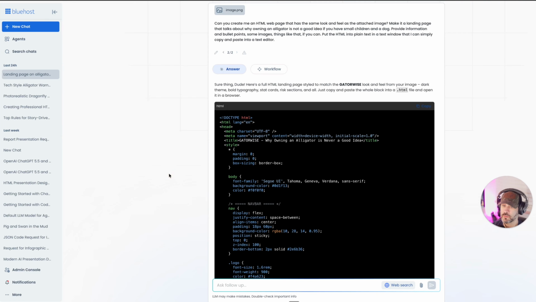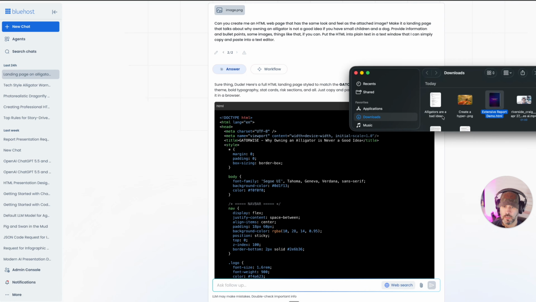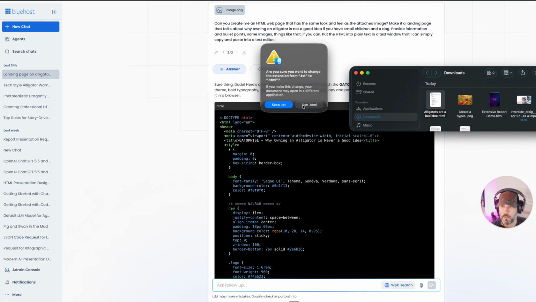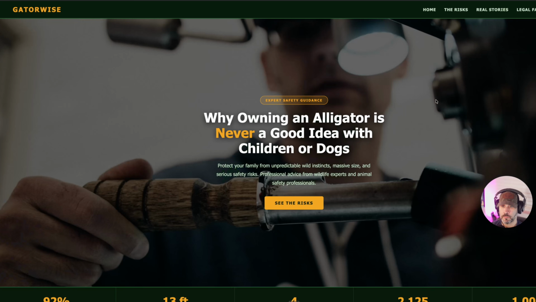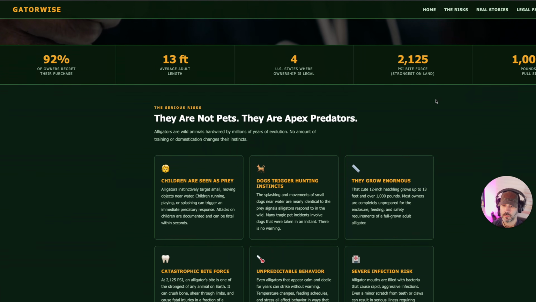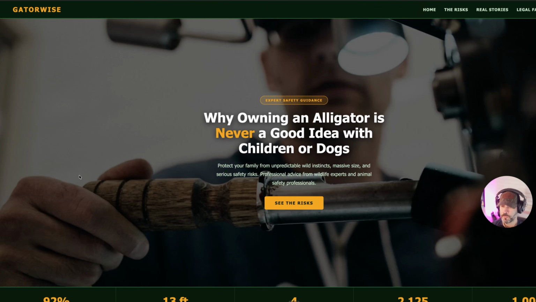All right, so now if I go over into my downloads and Alligators Are a Bad Idea, I'm going to rename it, and I'm going to add .html. I'm going to hit return. The little window is going to pop up. Yes, use HTML. There it is, just changed. Double click it, and there is our landing page that we built in a matter of minutes.